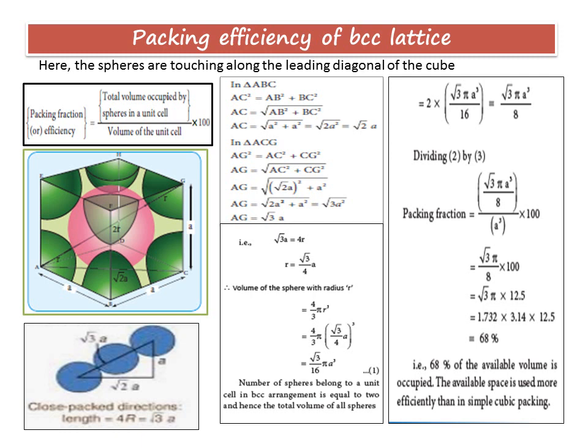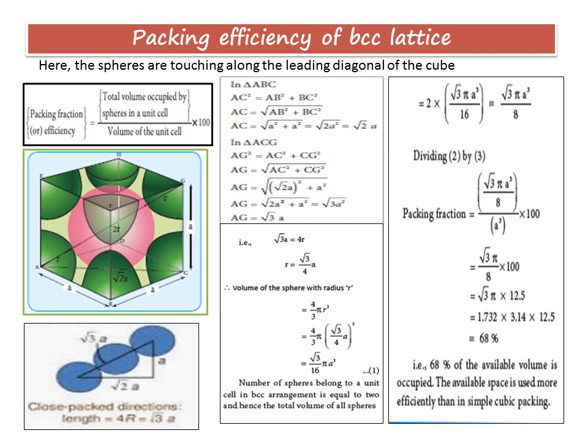You know that AC square will be equal to AB square plus BC square, and cube has edge length of a. So AB square will be a square and BC square will also be a square. So in triangle ABC, AC will be equal to square root of AB square plus BC square, that is square root of a square plus a square, which will be equal to root 2 a square. When you simplify it, you will have root 2 a.